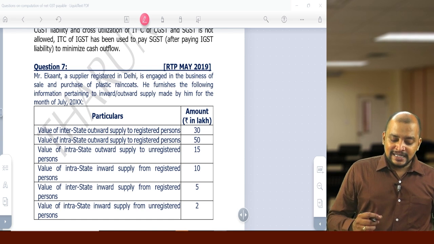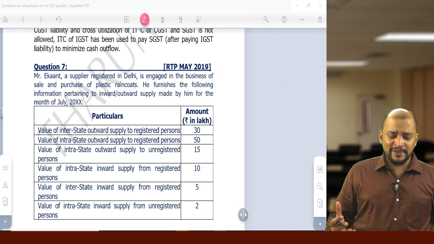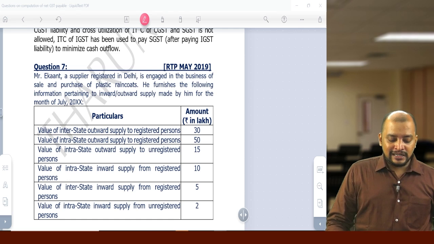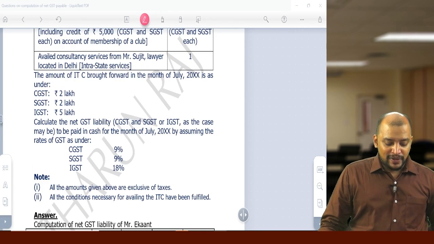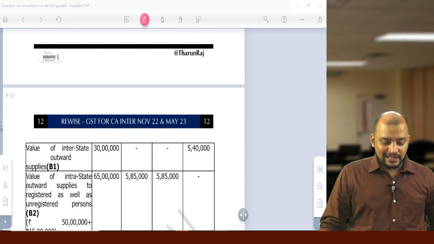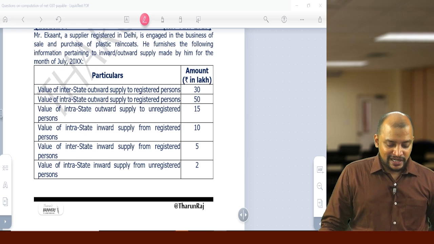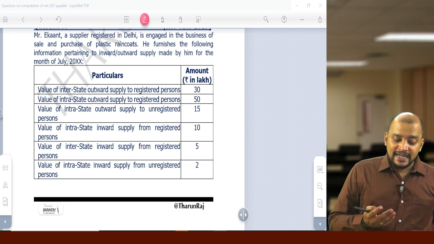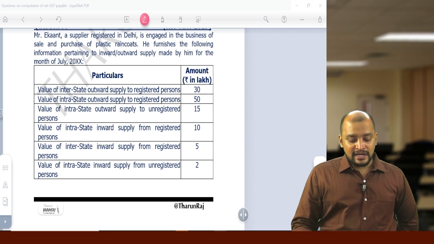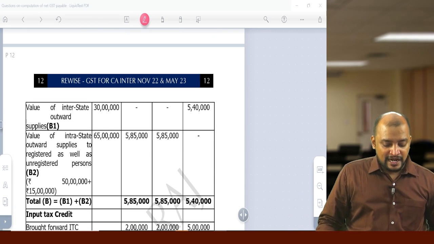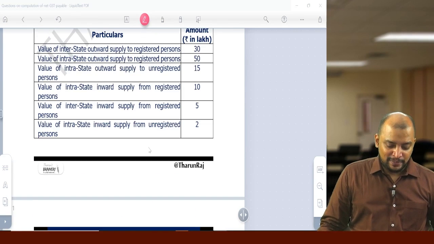Value of interstate outward supply to registered persons. Yes, that will be chargeable to GST and IGST it will be. So we will take 30 lakhs and multiply with 18%. So 30 lakhs into 18%, 5 lakh 40,000. So that is the first one. Then next, value of intrastate outward supply to registered person. So CGST, SGST. So 50 lakhs into 9% and 9%, that will be taken.